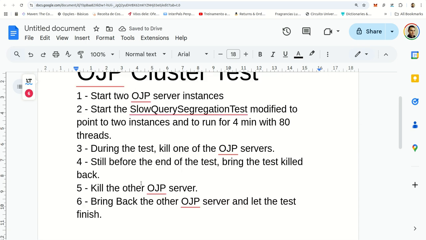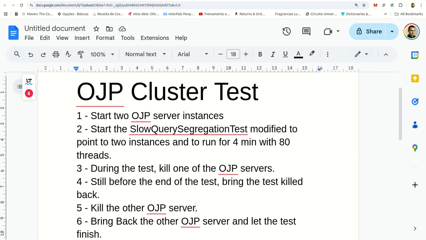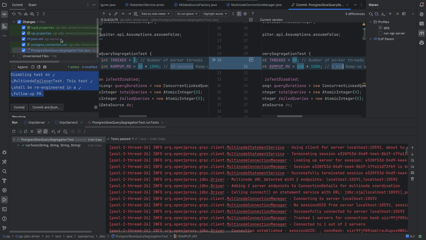The expectation for this test is that the number of connections adapt during servers going down and up and remains the same during the test. It might vary for a little while, but the expectation is that it adapts, and once it recognizes that one of the nodes is down, it re-escalonate the connections of the other server. So let's start by looking at what did we have to change here to start this test.